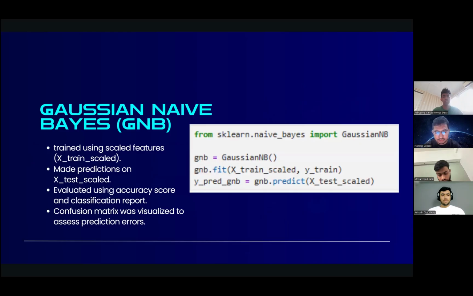So first of all, let's talk about the Gaussian naive Bayes, GNB. Here I use the Gaussian NB, which assumes that input features follow a normal Gaussian distribution. We train using the scaled features, X train scaled, and make the prediction on X test scaled, and evaluate using accuracy score and classification report. We also made the confusion matrix, but it's in the code, so when we have time, we will show you the confusion matrix also.